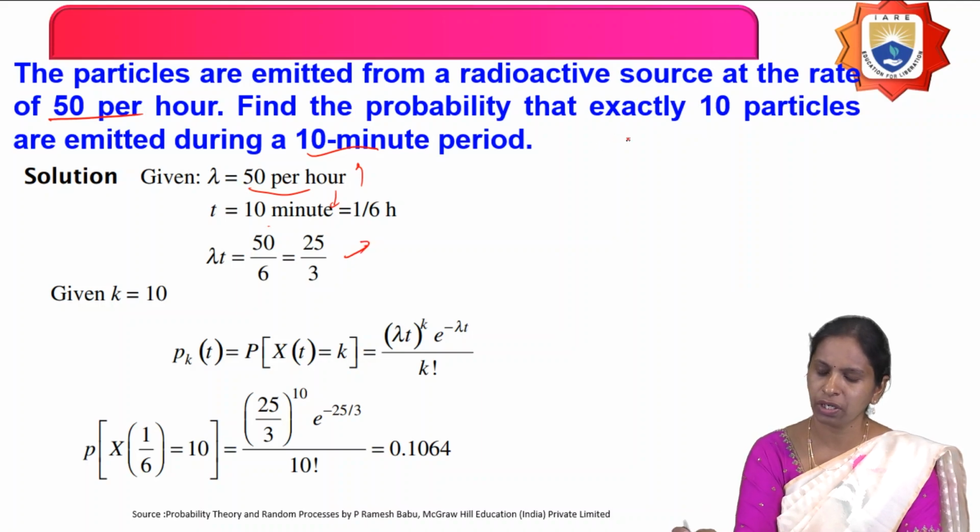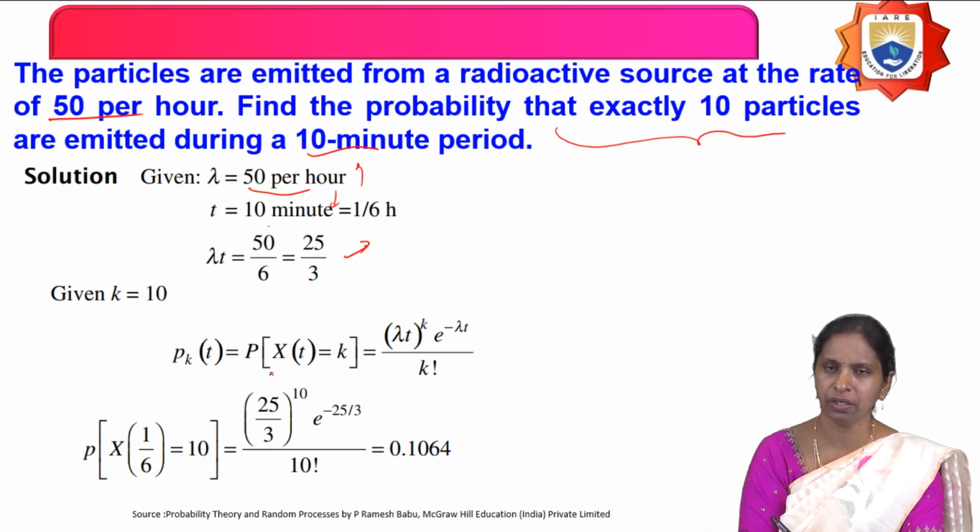Then what do you have to calculate here? Find the probability that exactly 10 particles are emitted. Nothing but you have to calculate P of X of t equals k. What is k here? 10. So P of X of t equals 10. What is lambda t here? 25 by 3. Power k, what is the k value here? 10. Into e power minus 25 by 3, divided by 10 factorial. Nothing but what? 0.1064.